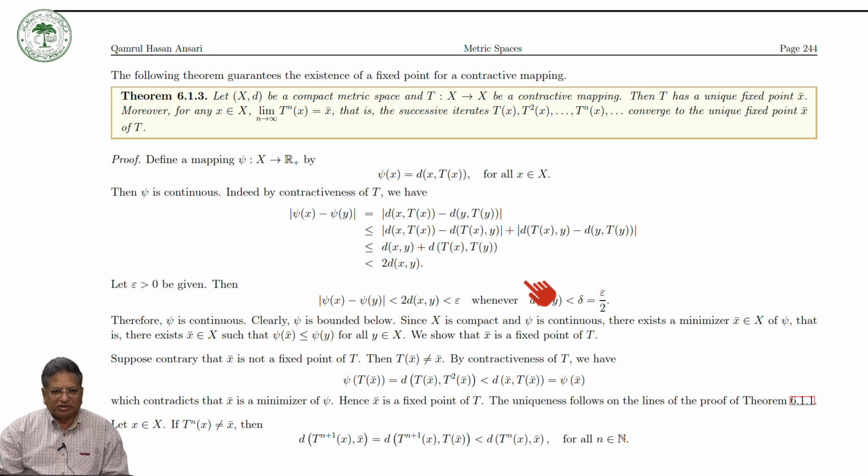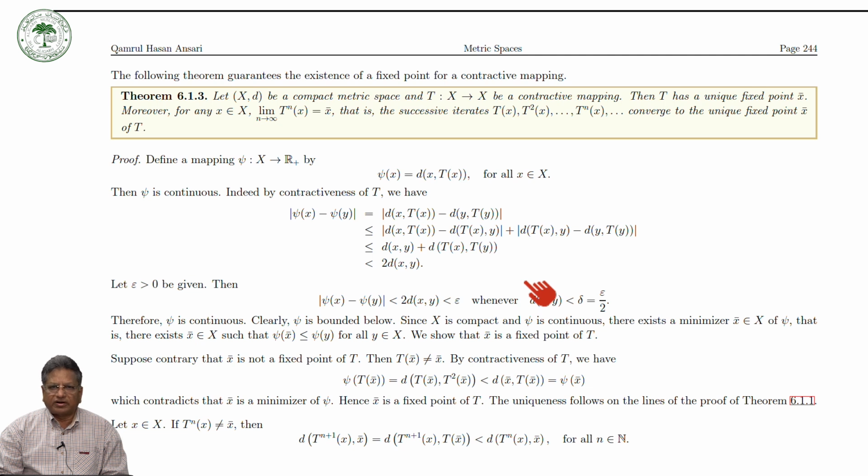As we have seen in the previous talks, the meaning of a fixed point of a mapping from a metric space to itself, and then we have seen the definition of the contraction mapping, and we proved the Banach contraction theorem, which says that if the underlying metric space is complete and the mapping T from the complete metric space to itself is a contraction, then it has a unique fixed point.